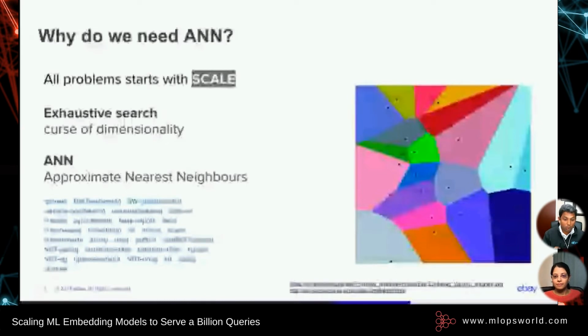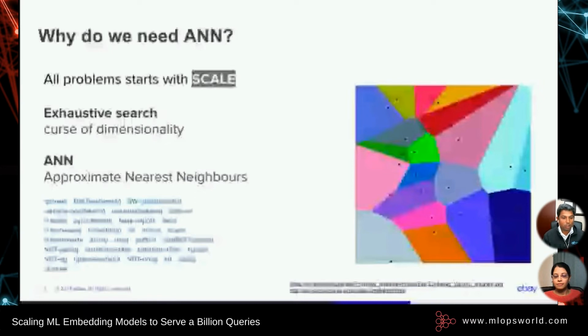And this is where approximation comes to our rescue. ANN, or approximate nearest neighbors, provides us a good approximation with a really good response time with a minimal loss of accuracy, which for search use cases is acceptable. There are many, many libraries and algorithms, as I've listed here, which support ANN. But we decided to go forth with IVF, or inverted file index, and product quantization for reducing the storage and the space that we need for storage, and also for faster retrieval.